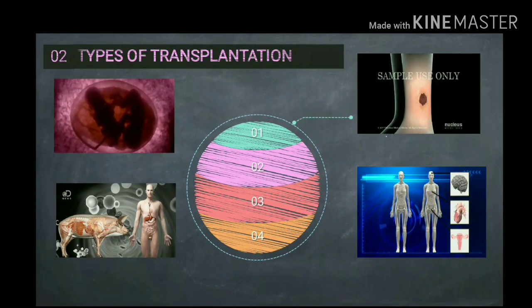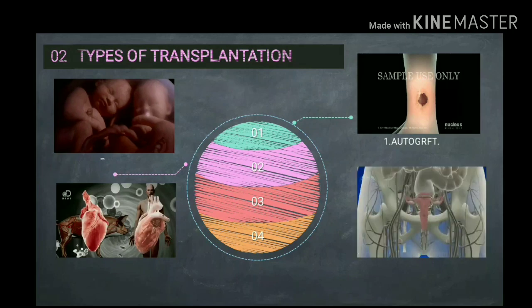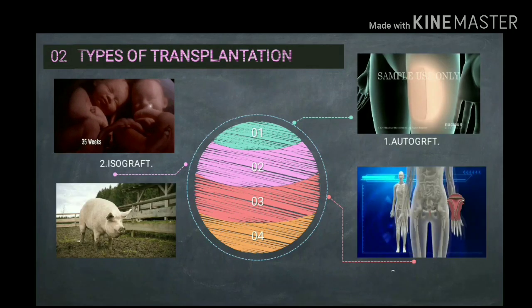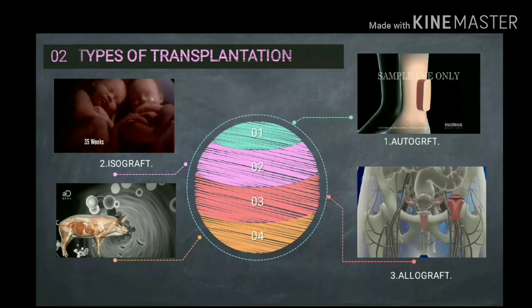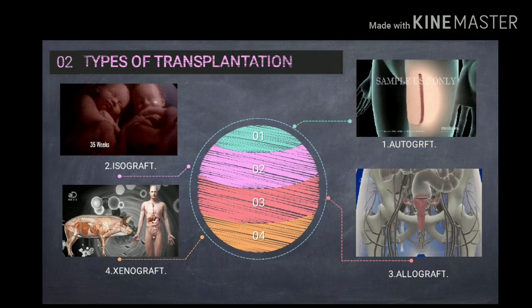Types of transplantation. There are importantly four types of transplantation: autograft, isograft, allograft, and xenograft. Let's see one by one. Autograft: the tissue of the original donor is grafted back into the same donor. For example, a skin graft from the thigh to the face in severely deformed cases of burnt individuals.